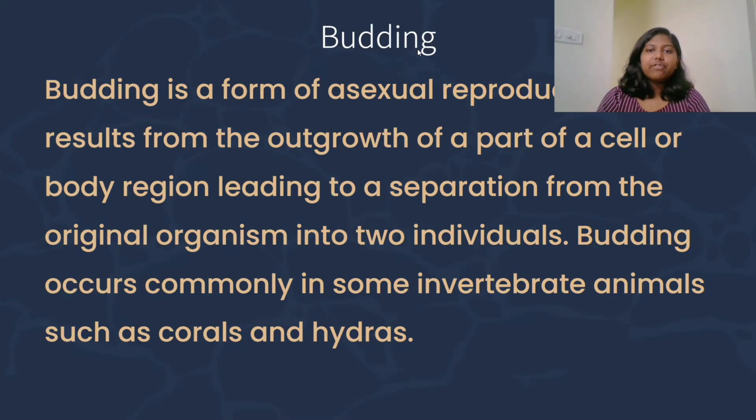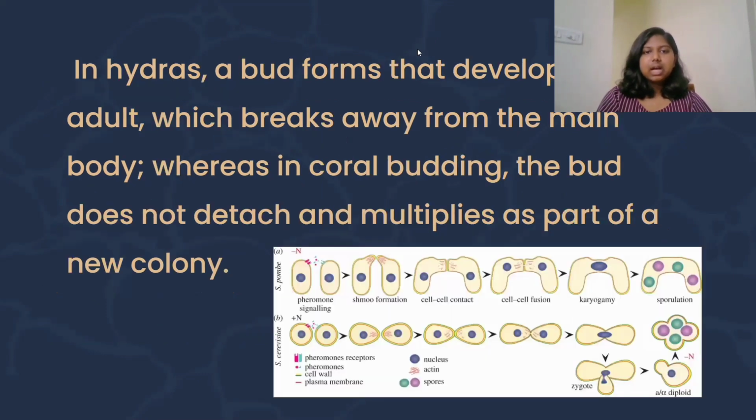Budding is a form of asexual reproduction that results from the outgrowth of a part of a cell or body region, leading to the separation from the original organism into two individuals. Budding occurs commonly in some invertebrate animals such as corals and hydra. In hydras, a bud forms that develops into an adult which breaks away from the main body, whereas in coral budding, the bud does not detach and multiplies as a part of a new colony.